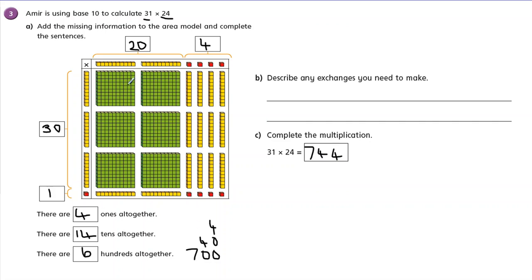But actually, again, if I just draw a line in there, I'm going to think about adding it this way as well. So here I've got 1, 2, 3, 4, 5, 6, 7, 8, 9, 10. So that there is 100.